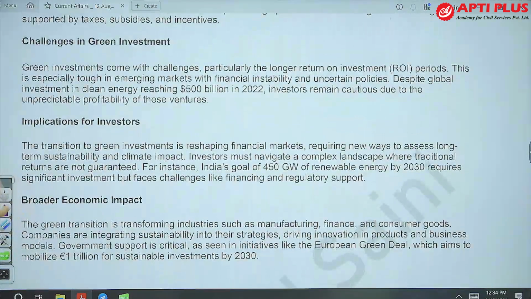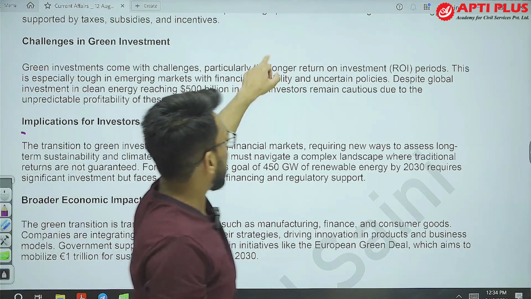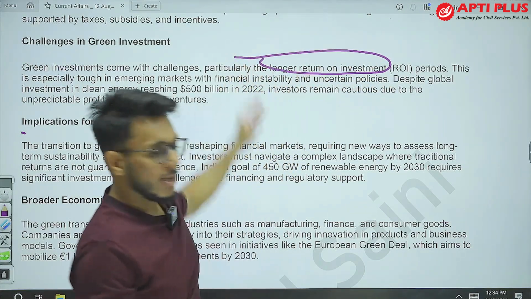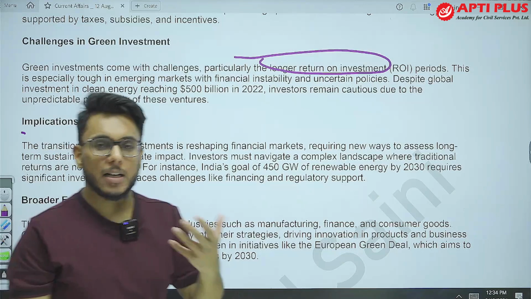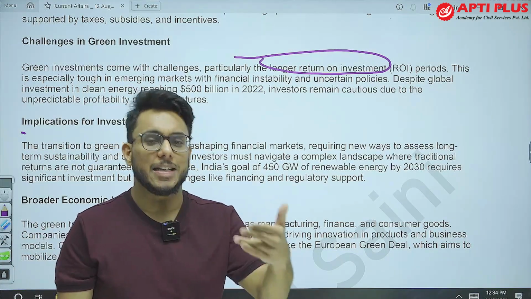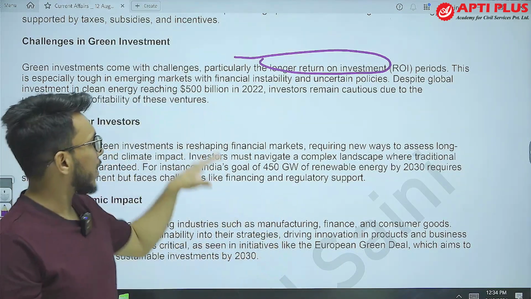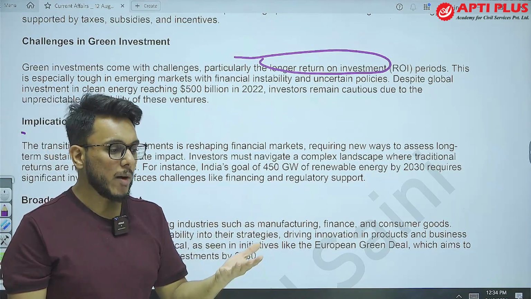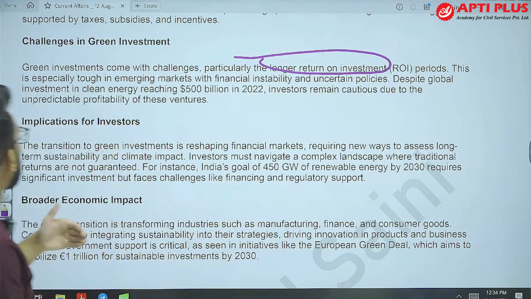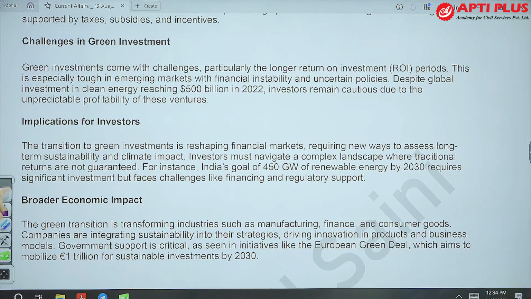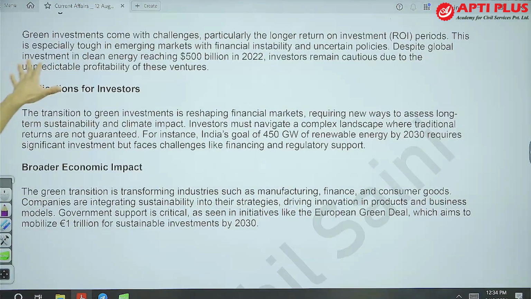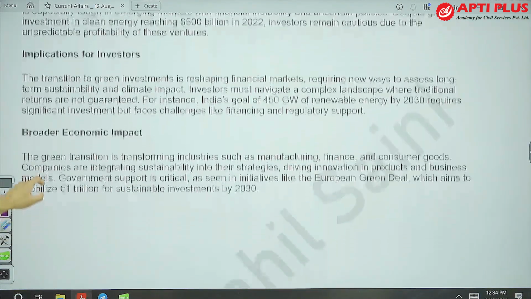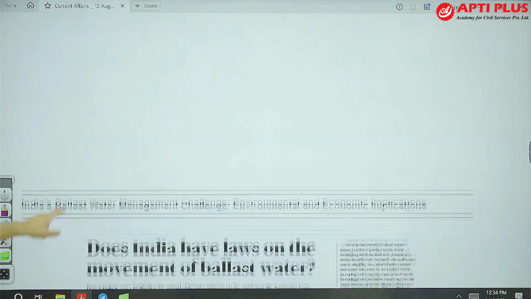Okay, now challenges in green investment. When there is green investment, there are longer periods of ROI. The period when you'll get the return on your investment is long. It discourages a lot of investors. So what is to be done? Government needs to provide support to investors in this particular field. Global investment in clean energy reached $500 billion in 2022, but investors are still cautious because profitability is a big concern. This is something that needs to be addressed.